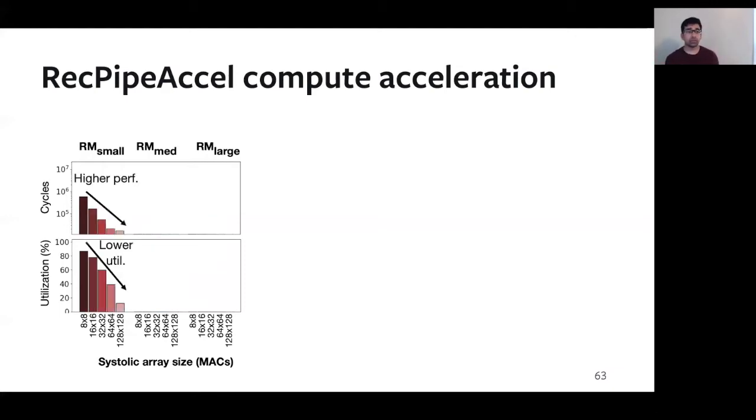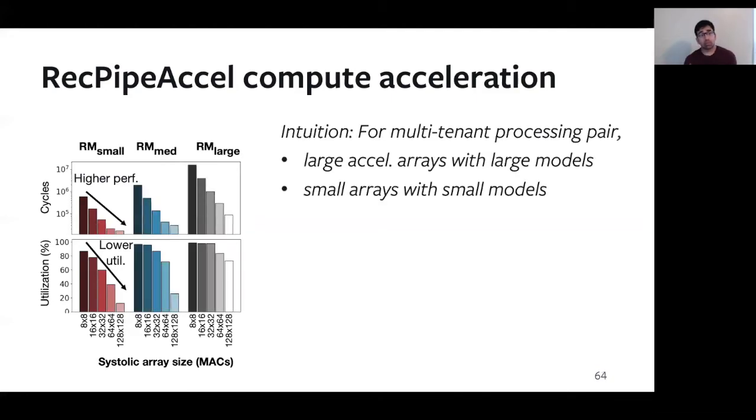We find that as we increase the size of systolic arrays, we have higher performance, but much lower utilization. And this low utilization means that we have unused hardware resources that are actually lowering our achievable system throughput. As we look at the larger recommendation models, however, they have higher utilization of the same systolic arrays that we were looking at before. Now, intuitively, this means that we're going to want to pair the larger systolic arrays with the larger recommendation models and the smaller systolic arrays with the small models in order to maximize system utilization.